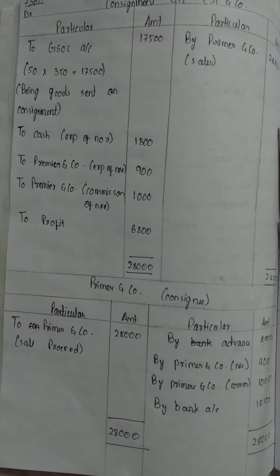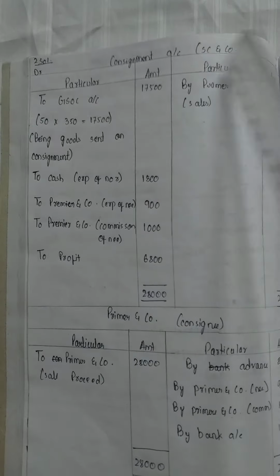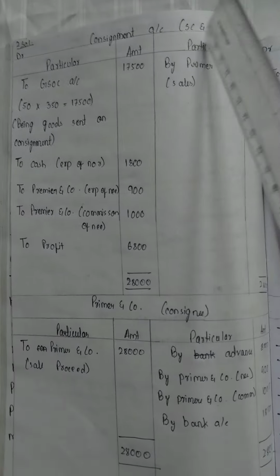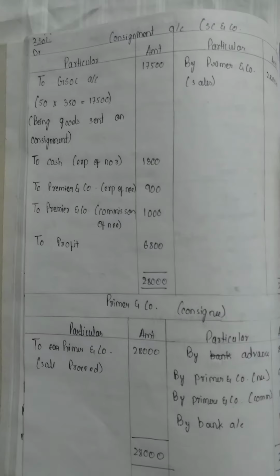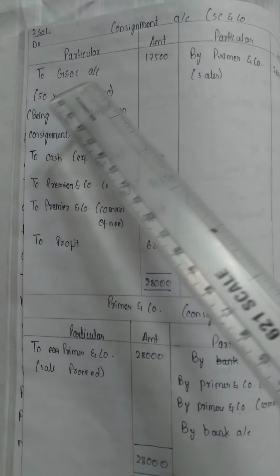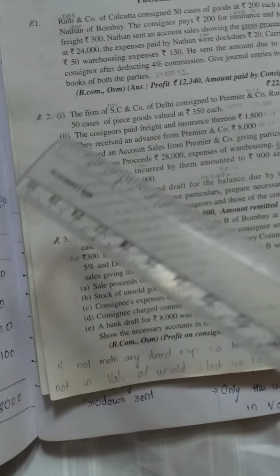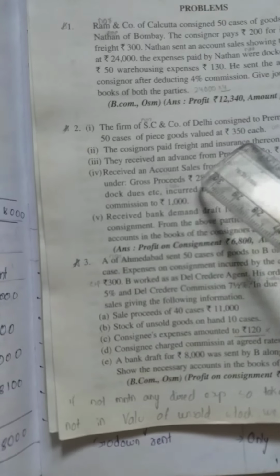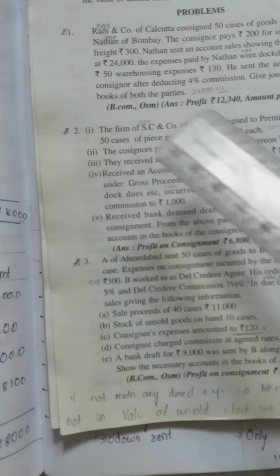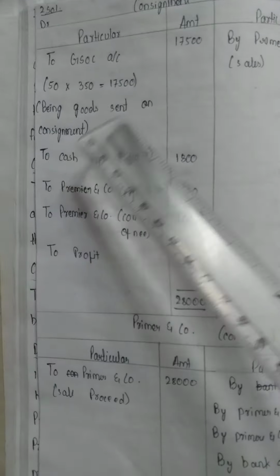So this is the pro forma for consignment account. Particulars, amount, and debit and credit should be compulsory, and this heading is also compulsory. Consignment account, SC and Company is the consignor. So first we have to write the entry of To goods sent on consignment account, 50 into 350. It's there in this question. You can see 50 cases of goods valued at 350 each. So we have to multiply 50 into 350. These are the goods sent on consignment. So 50 into 350 is 17,500. As it is, we have to write being goods sent on consignment.